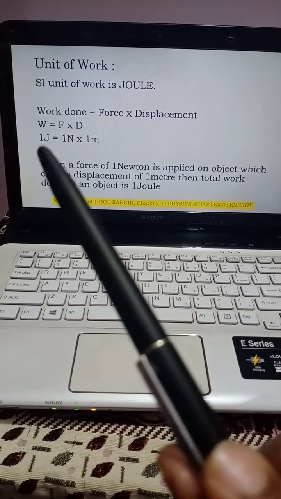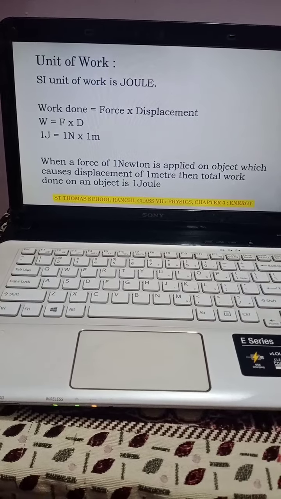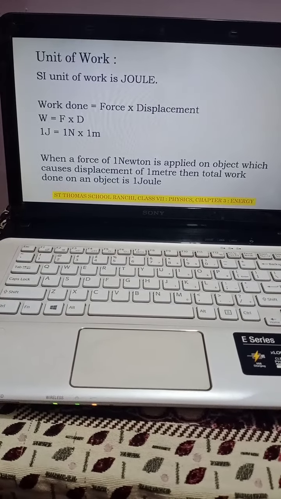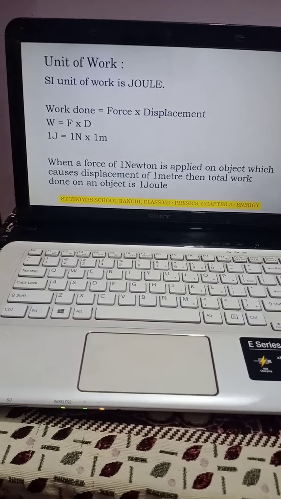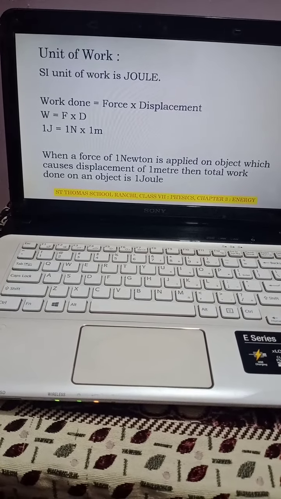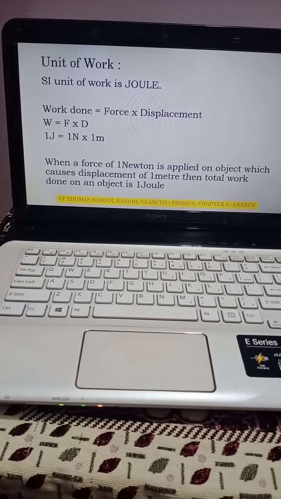So how can we define 1 joule? We say that when 1 Newton of force is applied, and an object is displaced by 1 meter, then the total amount of work done is said to be 1 joule. So this is all about this unit.